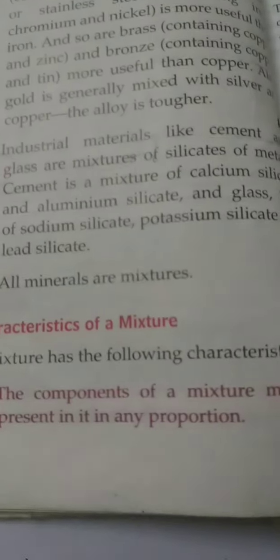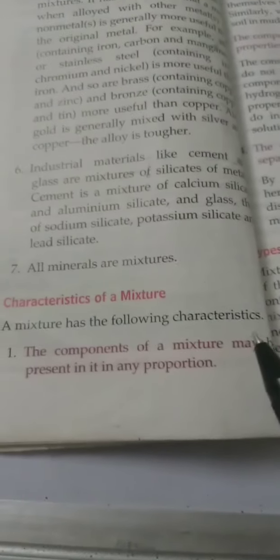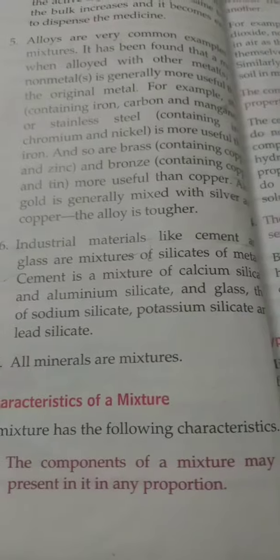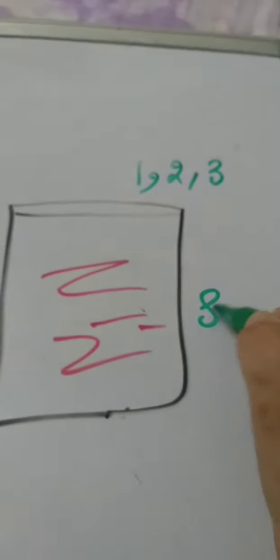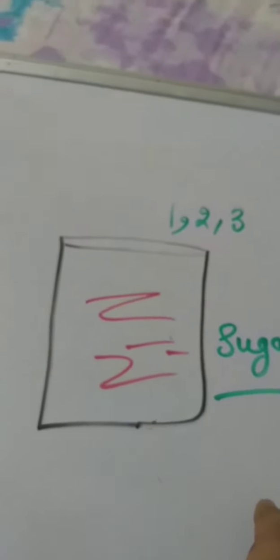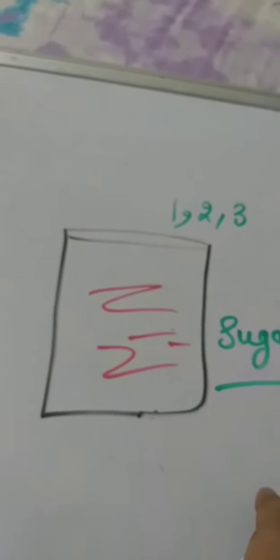Then characteristics of mixture: the components of a mixture may be present in any proportion. For example, if we want to dissolve sugar in water, we can put 1, we can put 2, we can put 3 spoons of sugar inside it. Proportion is not fixed for preparing sugar solution. Similarly, air, a gaseous mixture, contains more carbon dioxide in cities.